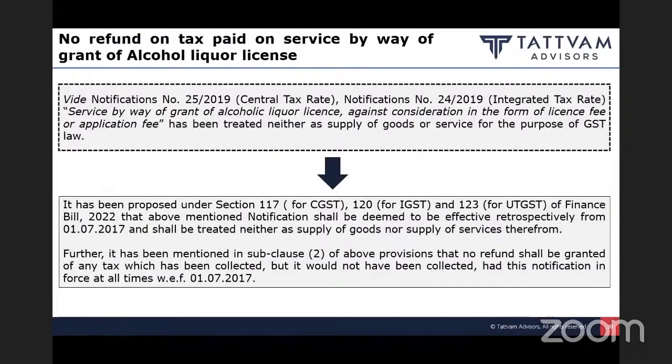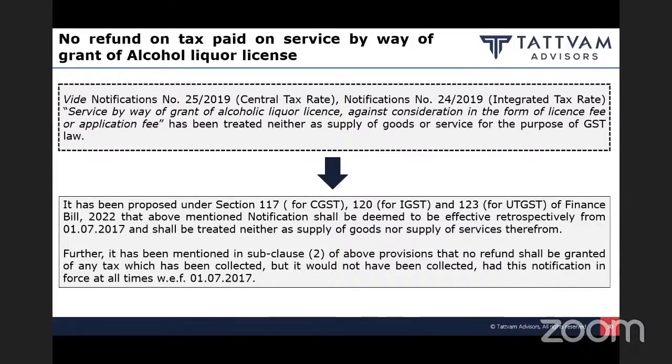And one more amendment is in respect of taxes on services by way of grant of alcoholic liquor license against consideration in the form of license fee. All those liquor licenses, etc., were already amended. The law was already amended by notification 25 of 2019, wherein it was treated neither as a supply of goods nor as a supply of services.